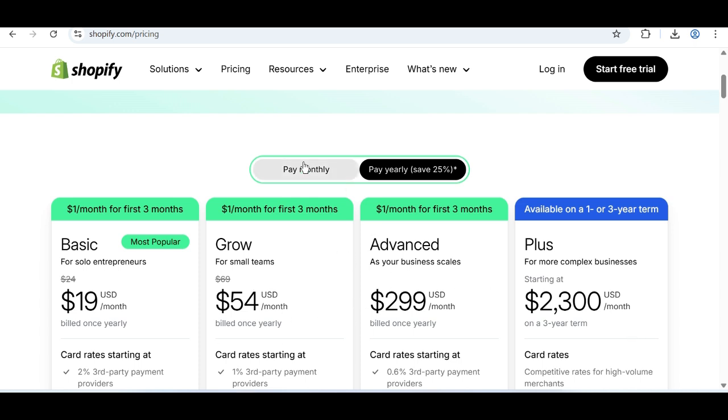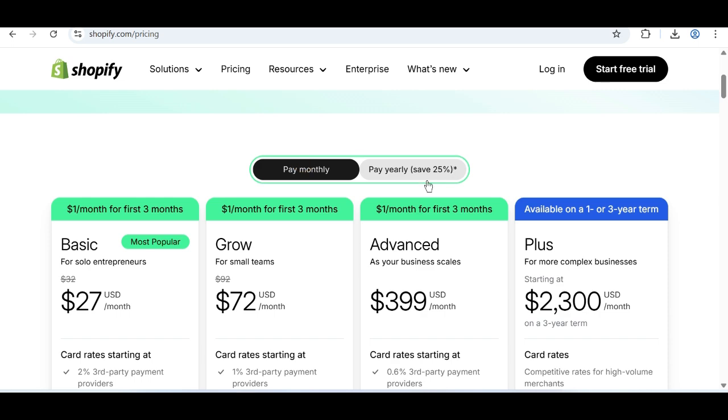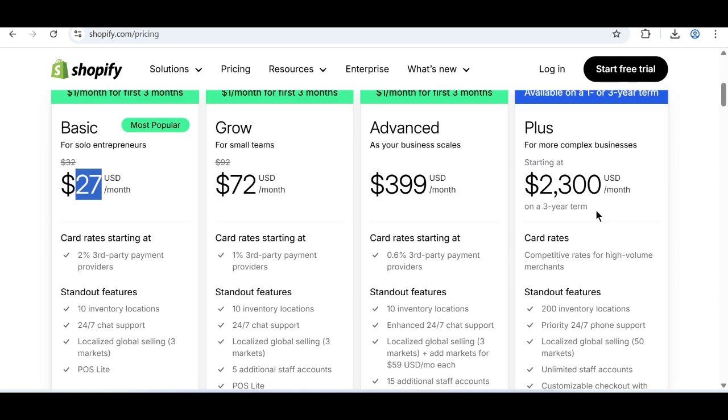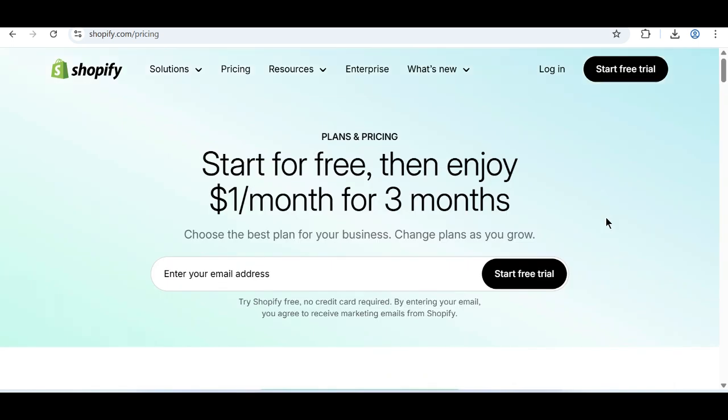However, this is different because you can see I'm on the annual package. If I go to a monthly package, you can see I'm going to have this one: 2772, and also 399 USD and 2000. This is also for one who is getting a one or 3 year term, and you can also get much more support.